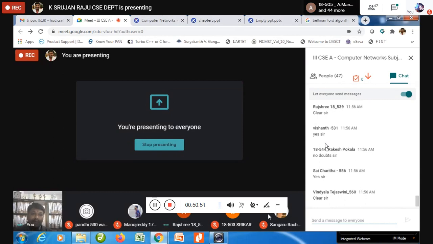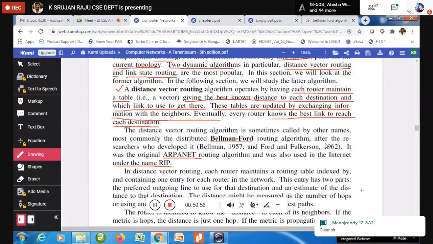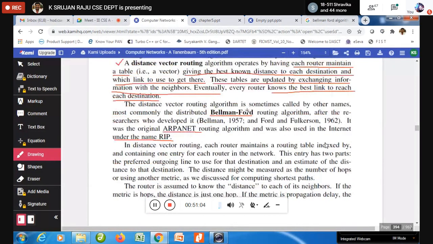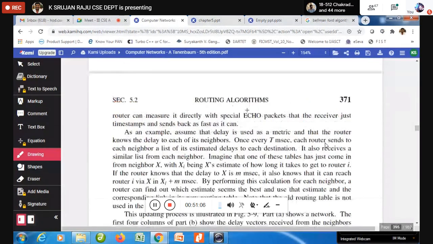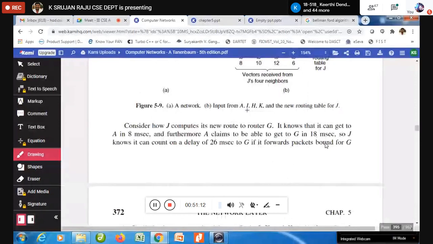Yes, sir. So, distance vector is very good when you are going to have a small, limited number of nodes. But it is going to have a problem.